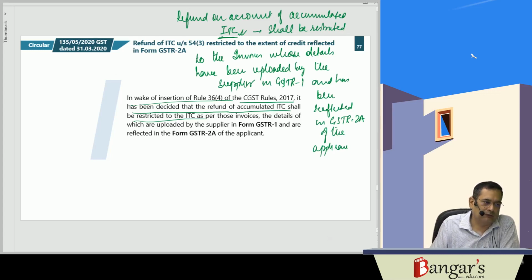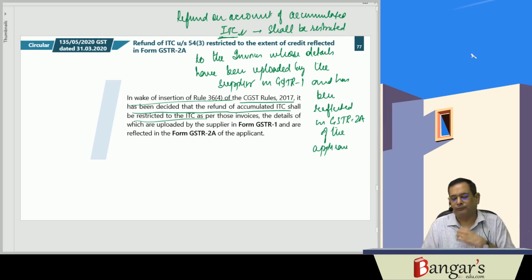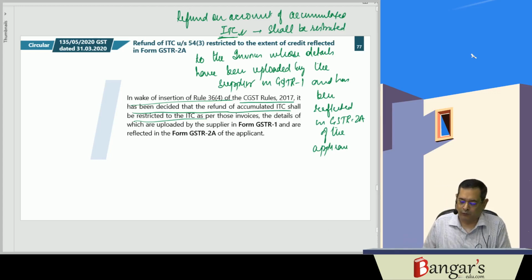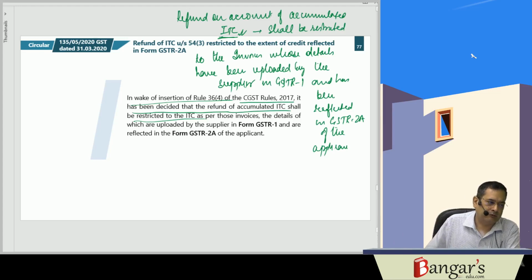So these circulars and amendments are very important from the refund point of view. An amendment has also been made in respect of claiming refund on account of the export of goods and services, that is, refund of the input tax credit on account of the export of goods and services. The formula has been changed, which we'll be discussing in our next lecture.